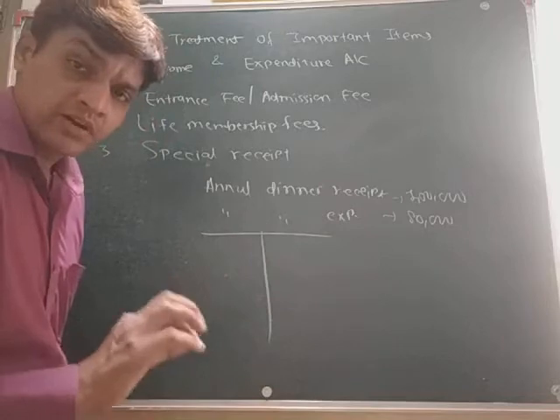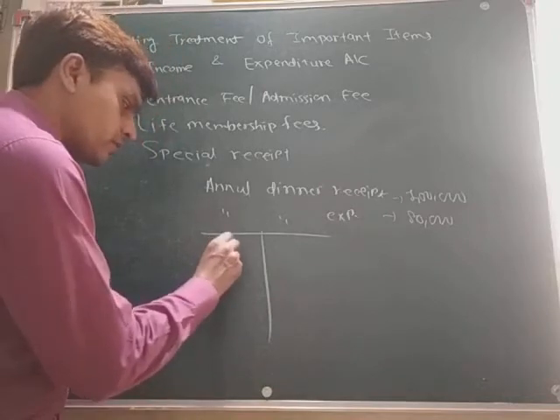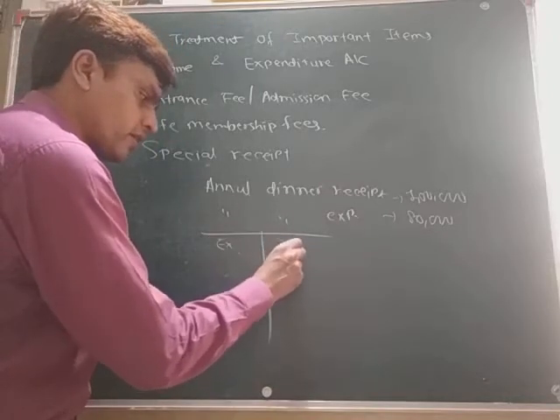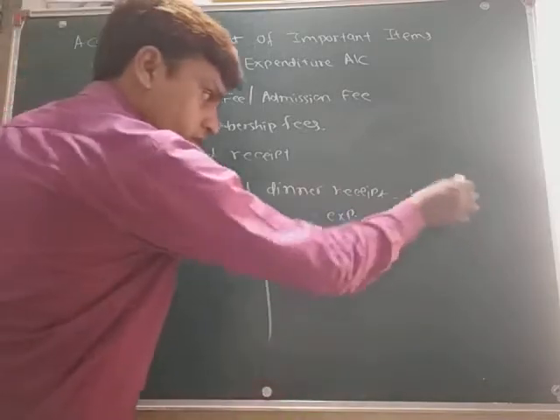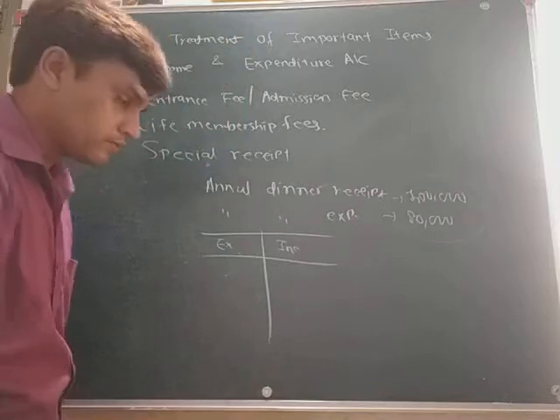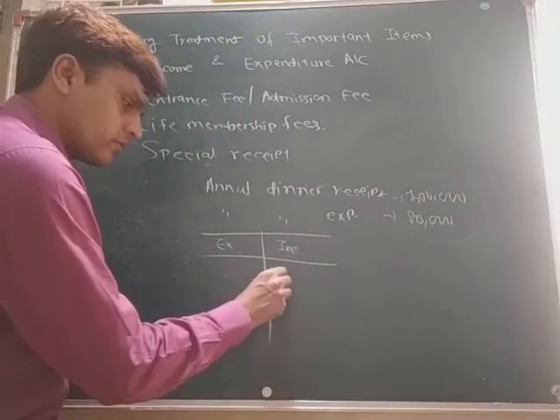Suppose this is an income and expenditure account. This is the expense side and this is the income side. I will write in short form. Now, say here there is a surplus. So how to write? First of all, write down annual